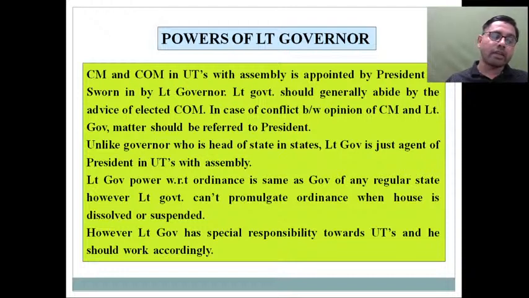In the next class, I will come up with interstate relations, which is another important aspect related to Indian polity and the Constitution. Till then, you should revise.